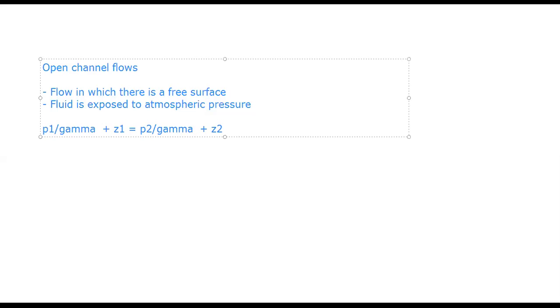Either Z1 is equal to Z2, or Z1 is less than Z2, or Z1 is greater than Z2, between these 2 points in the flow, where the flow is taking place. Correct?